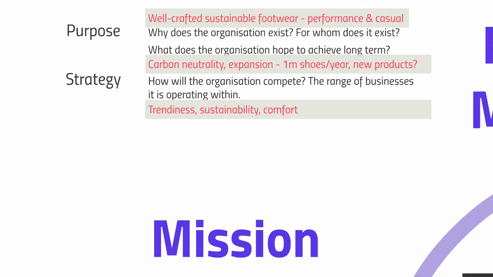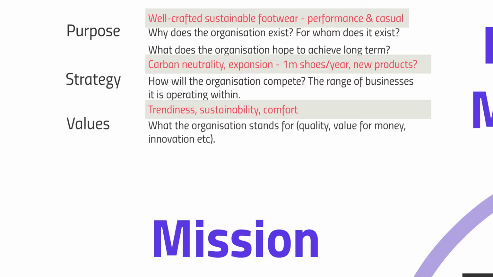Moving on to the next key element, we have the issue of organisational values, that is what the organisation stands for. So when it comes to TreadCushy, we can first of all think about the quality of the product. We're told that the co-founders of the company decided that the production would be kept in-house to ensure that there was a focus on craftsmanship, implying that there are high quality standards associated with the company's shoes.